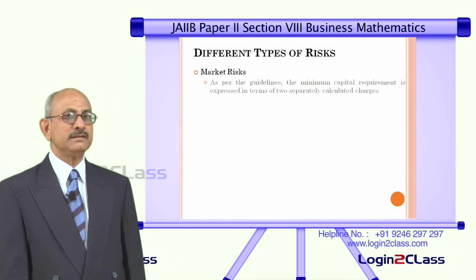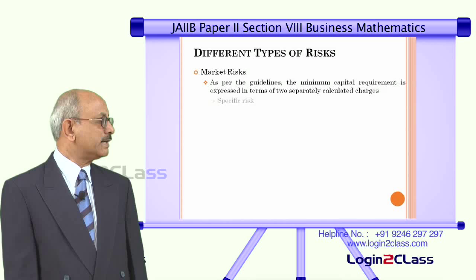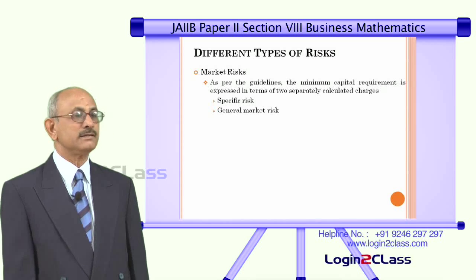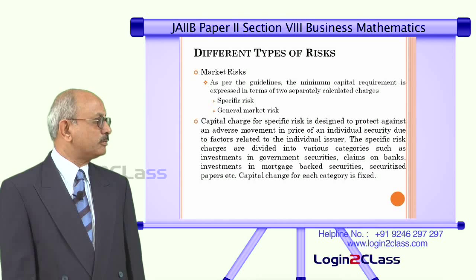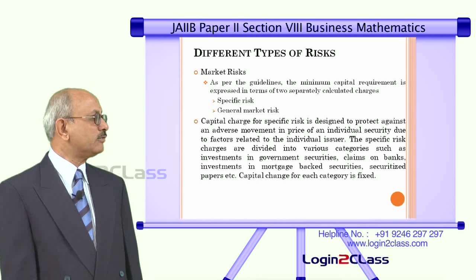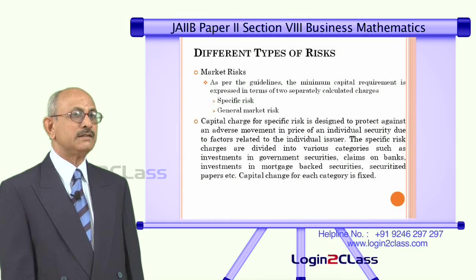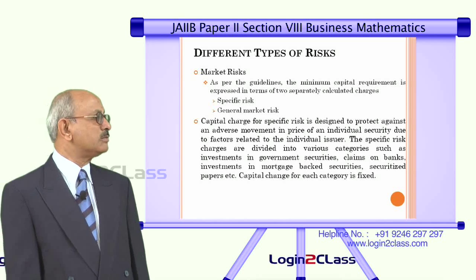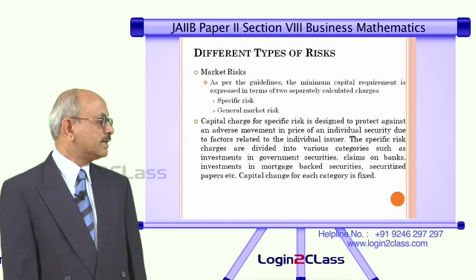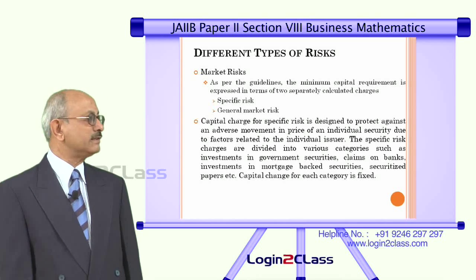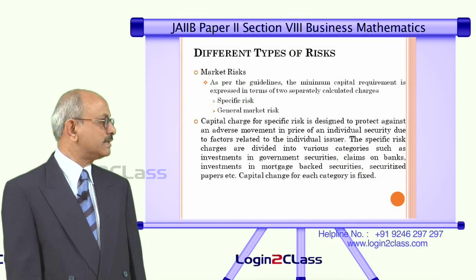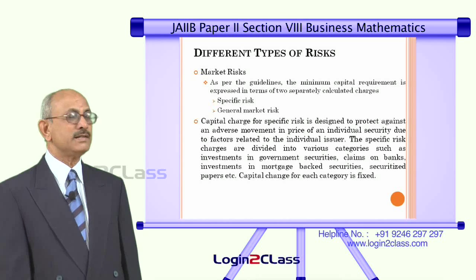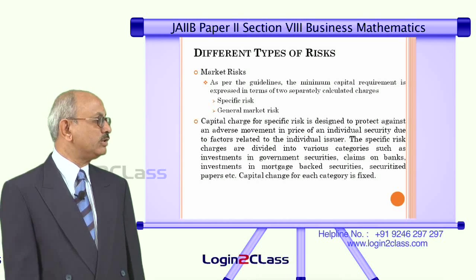Coming to market risk, again, market risk can be calculated based on specific risk or general market risk. And capital charge for specific risk: in addition to capital charge for risk weighted assets, for certain risks also capital has to be provided. So what it says is, capital charge for specific risk is designed to protect against an adverse movement in the price of an individual security due to factors related to the individual issuer.